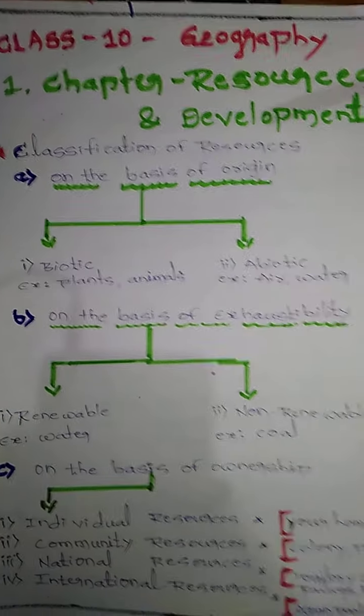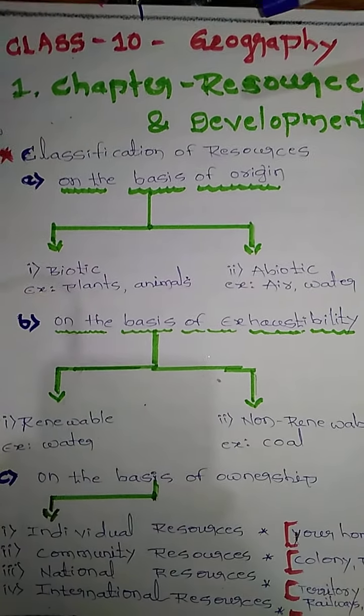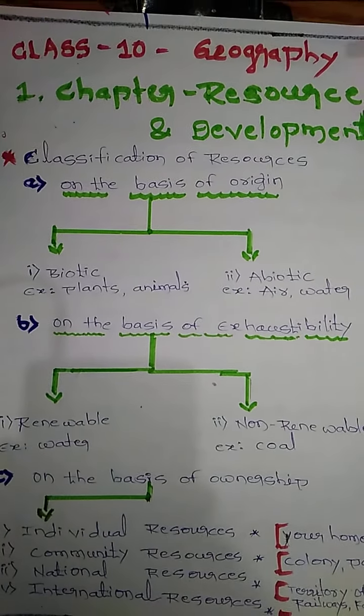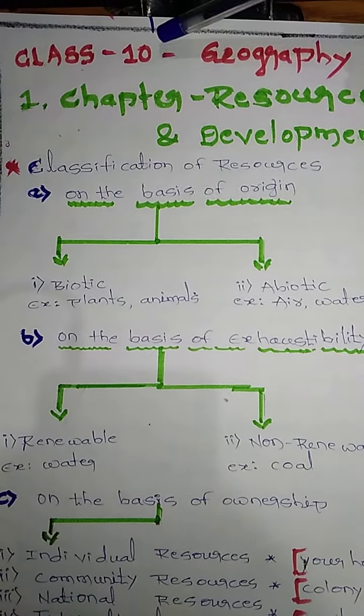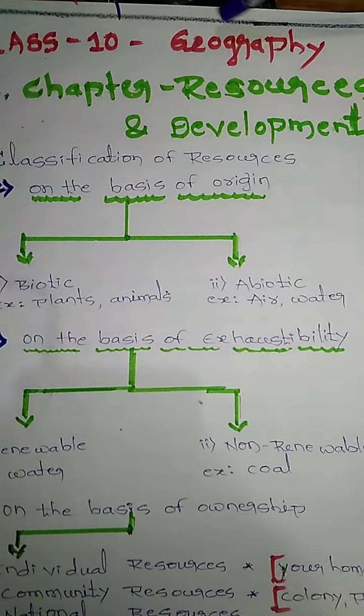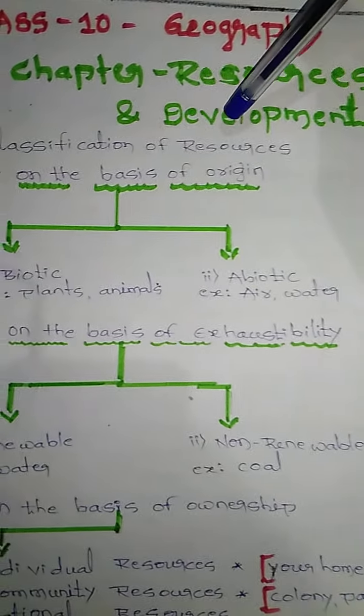As you know, in the previous class we studied the comprehensive definition of resources. Now it's time to learn the classification of resources. This is class 10th geography, chapter 1, Resources and Development.